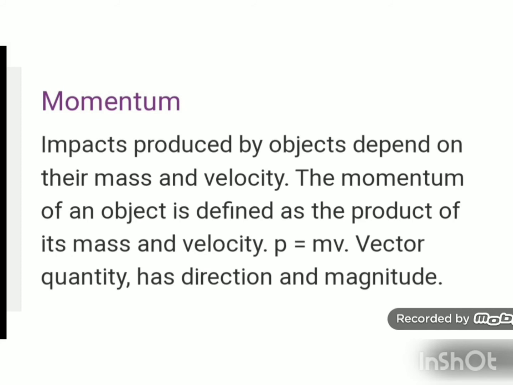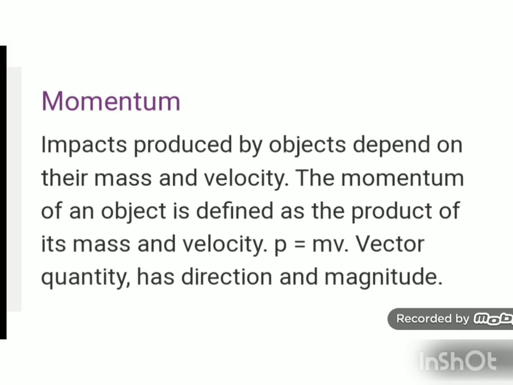If either the mass or velocity of an object is more, momentum is more, as we have seen in the example of the bullet. The same bullet is thrown by different means. One is thrown with the hand and one is thrown through a rifle. So the impact produced through the rifle is more as compared to the bullet thrown by our hand.